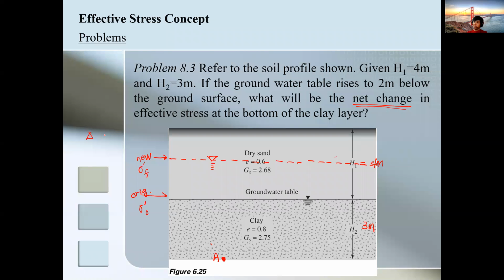So delta sigma prime is equal to the original effective stress minus the final effective stress. So medyo hago-hago na siya nga problem because if you try to look at the figure, wala tayo unit weight, di ba? So we are starting from scratch.